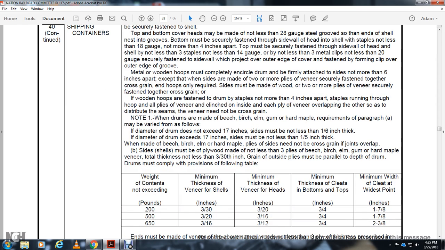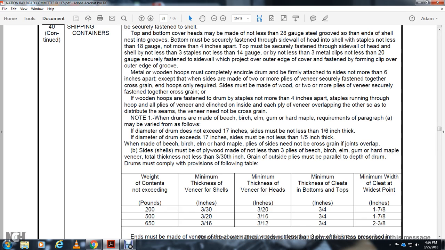Metal or wooden hoops must be completely encircled with the drum and firmly attached to the side, but not more than 6 inches from the part, except for the side made of 2 or more plies of veneer, securely fastened together with the cross grain at the end of the hoop. The only required side must be wood, 2 or more ply of veneer securely fastened together with the cross grain. Wooden hoops are fastened to the drum and stapled no more than 4 inches apart, with the staple running through the hoop. The plies of veneer are clinched on the inside, each ply overlapping the others, so the distributed seams of the veneer do not need to be cross grained.